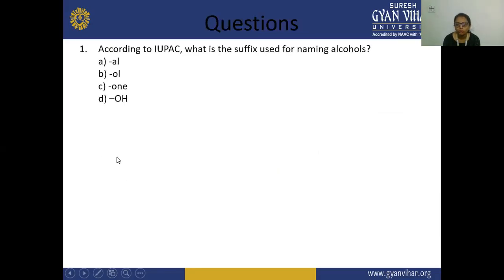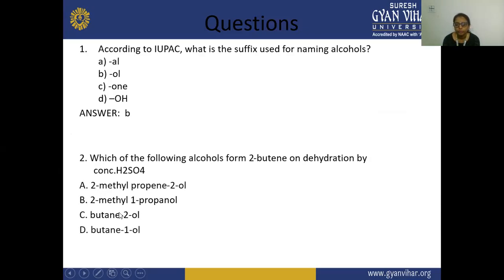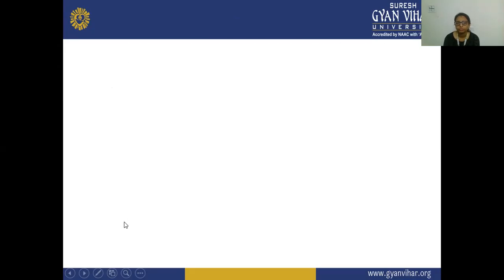So these are some of the questions that are related to this topic. According to IUPAC, what is the suffix used for naming alcohol? That is your -ol. So the answer is B. Which of the following alcohols forms 2-butene on dehydration with concentrated H2SO4? Here butan-2-ol is formed from this. This is a major product, and this is a minor product.